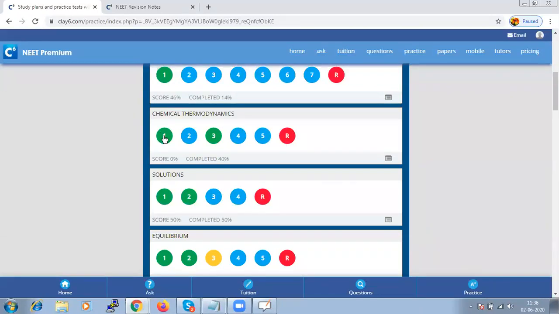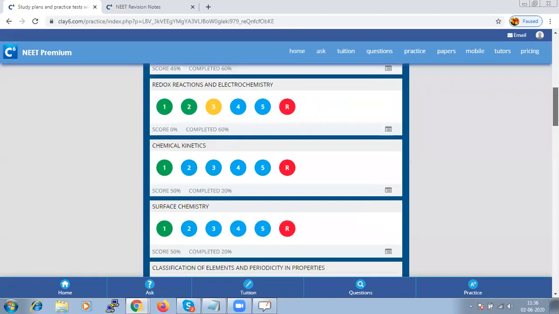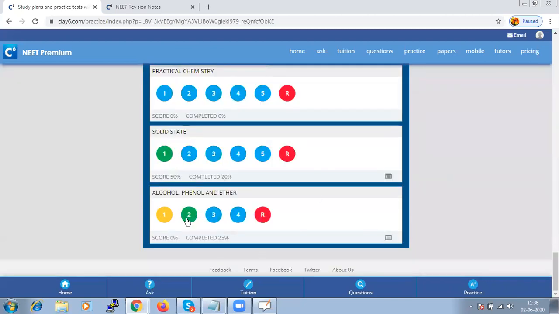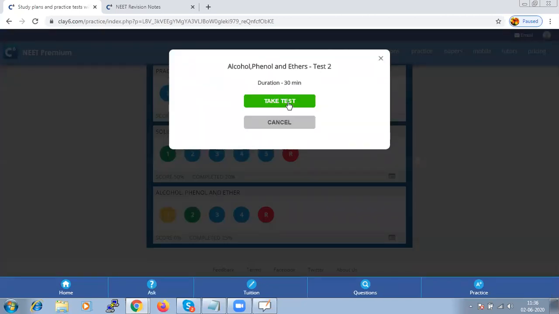Green indicates that the test is already taken, but it doesn't mean that you should not take the test once again. You can take the test n number of times until you feel confident in the questions from that particular chapter. Now let us start taking a test from alcohols, phenols and ethers.